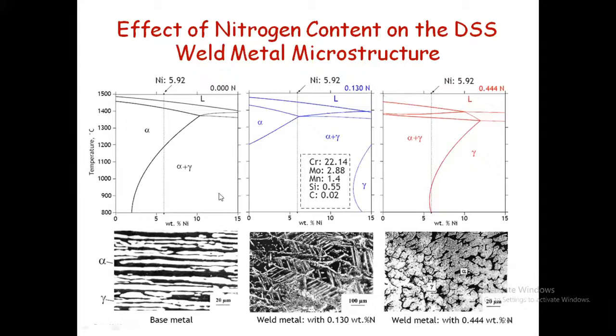So when they were doing the process, one of the problems they faced was this: a brittle phase formed in the microstructure. They got it during welding. So they went for this CALPHAD approach to understand what is happening here. They came across that this is due to the presence of nitrogen. When they did the welding without nitrogen, this is the microstructure. During welding with the help of nitrogen, they face this problem.